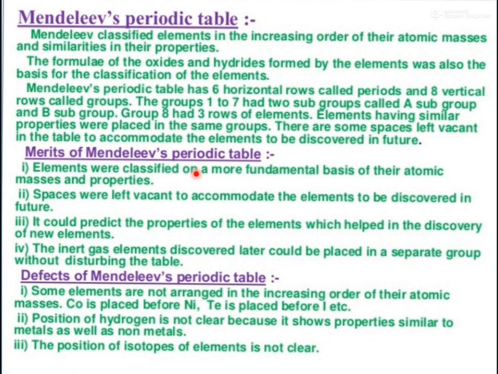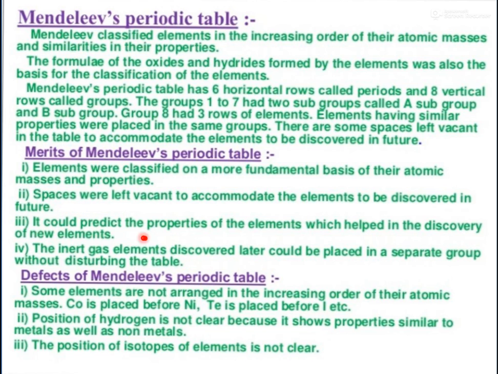Elements were classified on a more fundamental basis, on their atomic masses and properties. Earlier we observed that either Dobereiner or Newlands arranged the elements only on the basis of their atomic masses. But Mendeleev arranged them with atomic masses, and some properties were also considered. Spaces were left vacant to accommodate the elements to be discovered in the future. Obviously, that was a very good point.